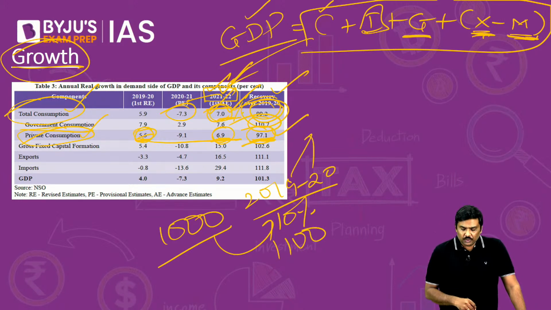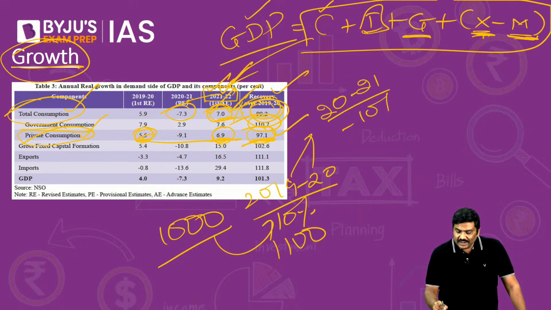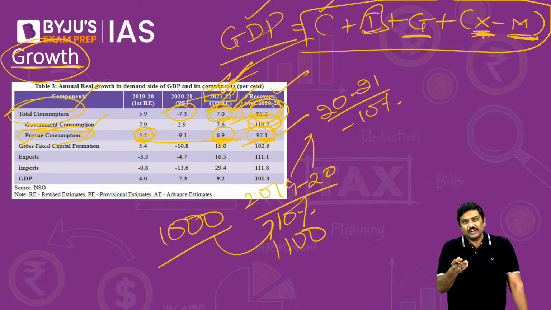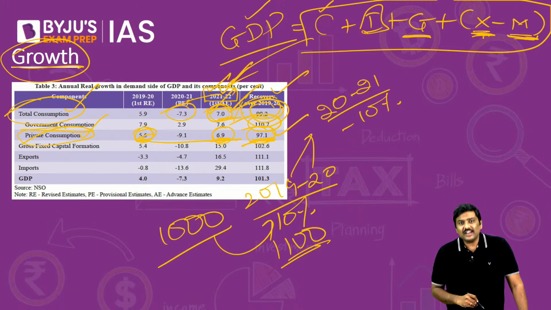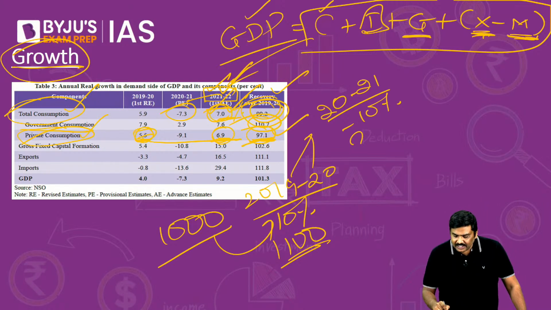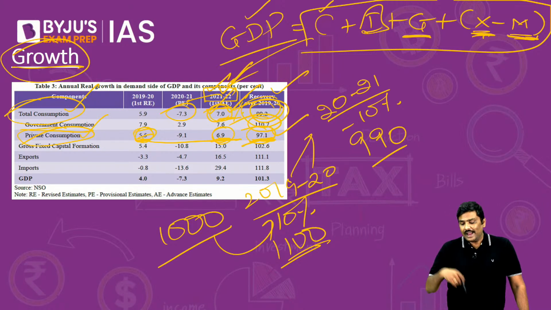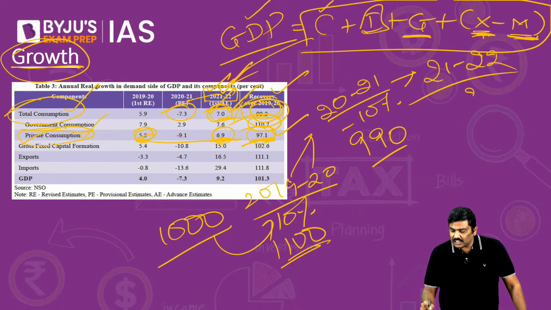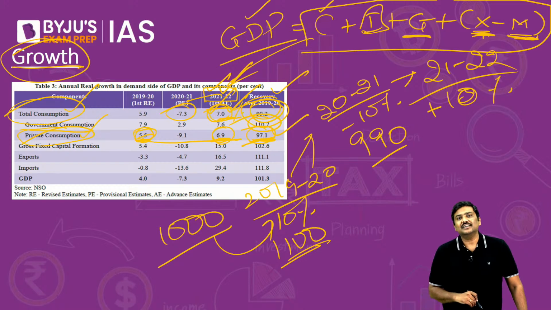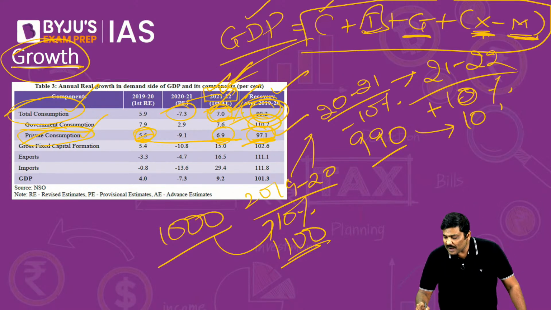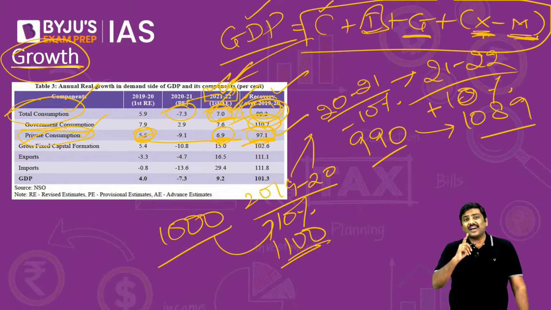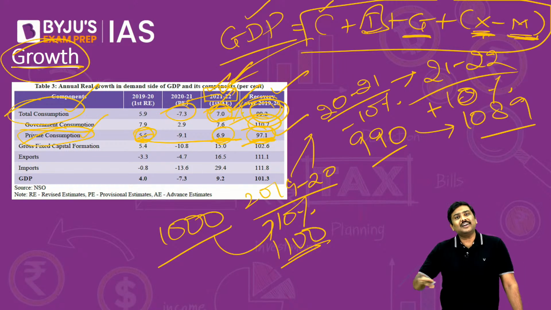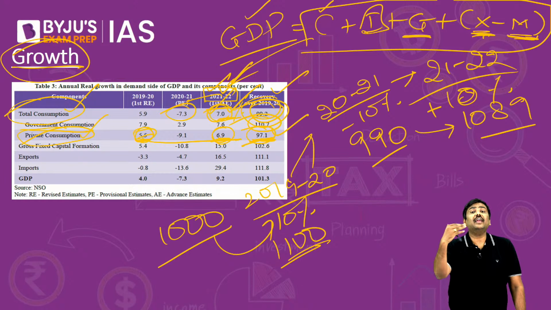For 2020-21, imagine it will drop by 10%. So a 10% drop in private consumption essentially will drag it down to 990 rupees. And let's say in 21-22 it will again increase by 10%, which will take private consumption to 1089 rupees. If you have not understood anything in the calculation, don't worry, ignore it.